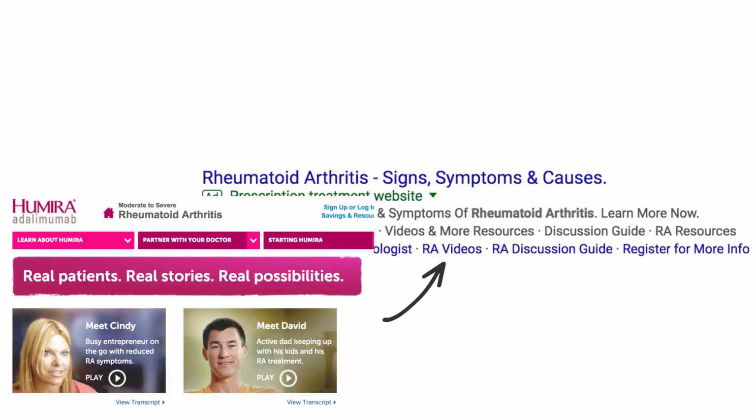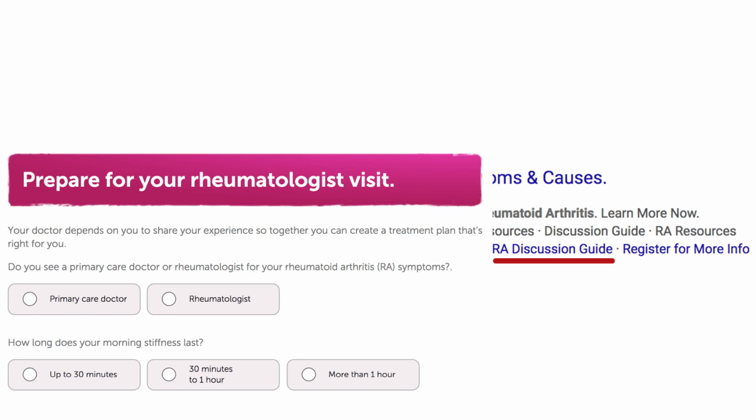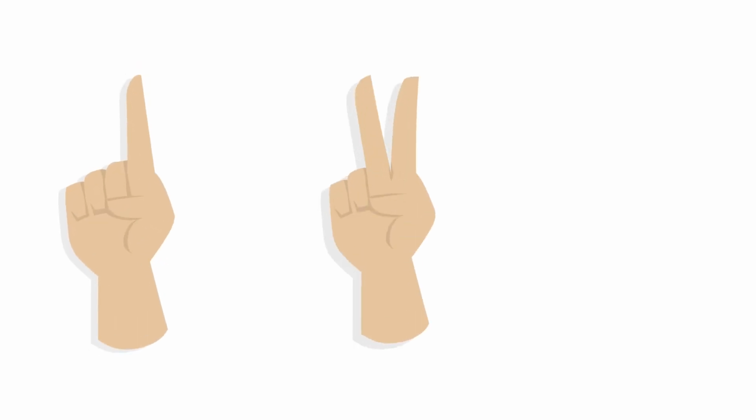However, clicking on "RA videos" directs you to patient stories, and clicking on "RA discussion guide" will direct you to a pre-visit questionnaire, so it may be worthwhile to consider either changing the site link text or the link itself to something more relevant. If a user lands on a page and can't find the information they need within 3 seconds, they'll exit the page.